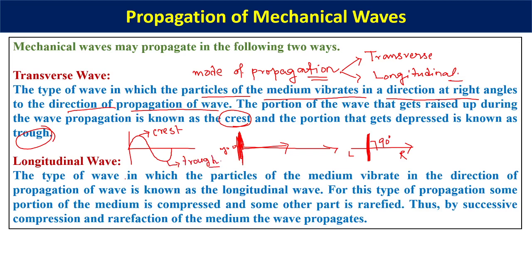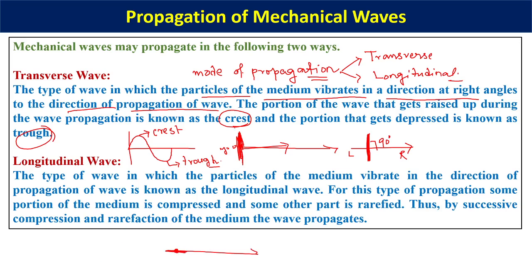All right. Then there is something called a longitudinal wave, which is quite opposite to transverse waves. In a transverse wave, we have seen the particles of the medium vibrate at right angles to the direction of motion of the wave. In the longitudinal wave, the particles of the medium vibrate along the direction of the motion of the wave. Suppose the wave is going in this particular direction, then the particles of the medium will also vibrate in this particular plane.